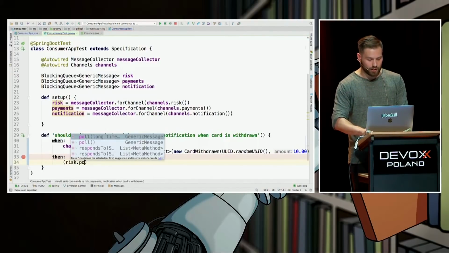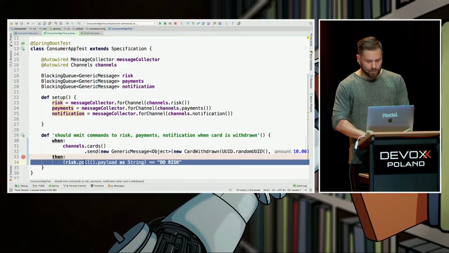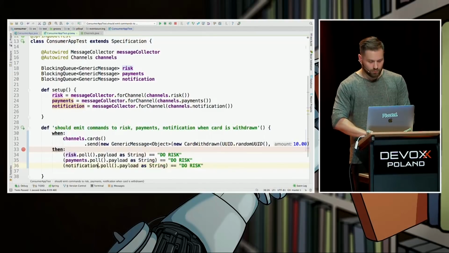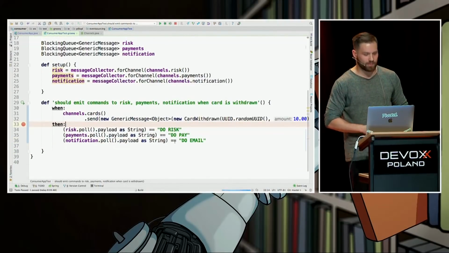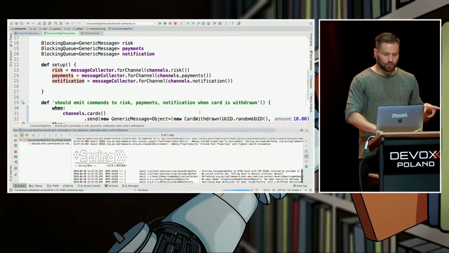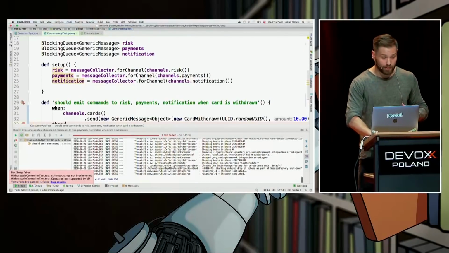Hey, dear risk channel, give me the last event from your side. I want its payload, cast it to string, and check whether it's do risk. And the same with the 2 others, with payment and with notification. Do pay, and here it's going to be, let's say, do email. Doesn't make much sense, but for the demo, it makes sense. OK, let's see this test failing, and then as a final act we are going to develop this method and see the test become green. I hope so, at least.